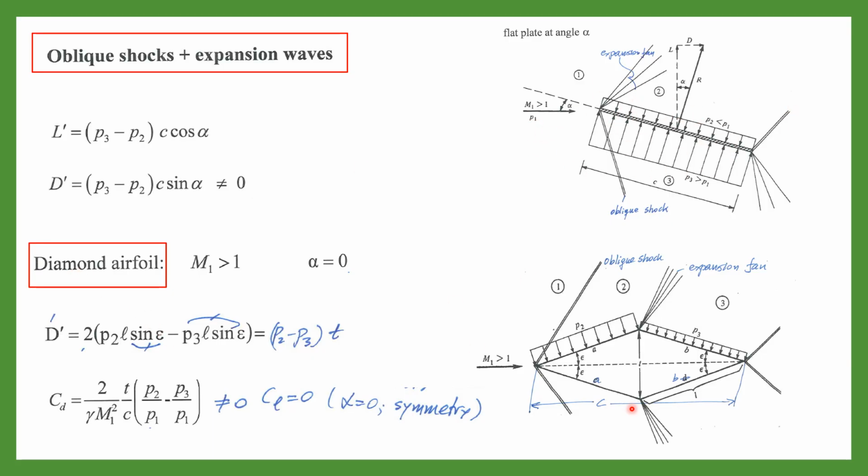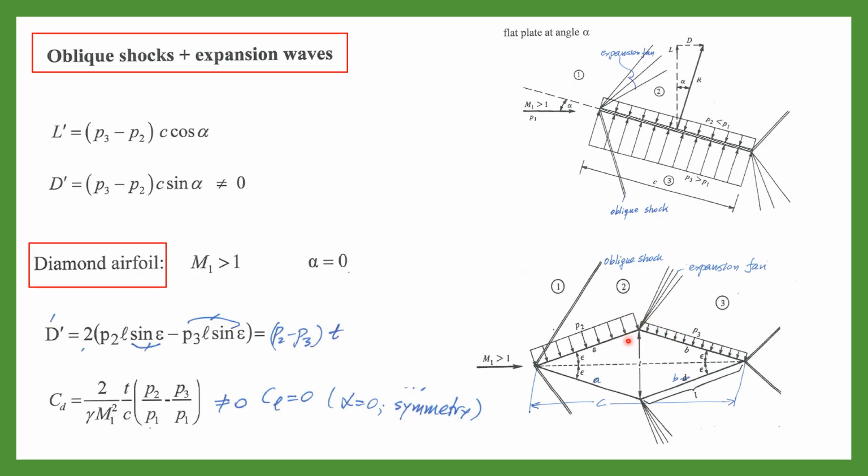For a diamond airfoil, this is a diamond airfoil. On the first part we have shock on the top and shock on the bottom because the flow is symmetrical and the geometry is also symmetrical. And here we have expansion because the area increases.